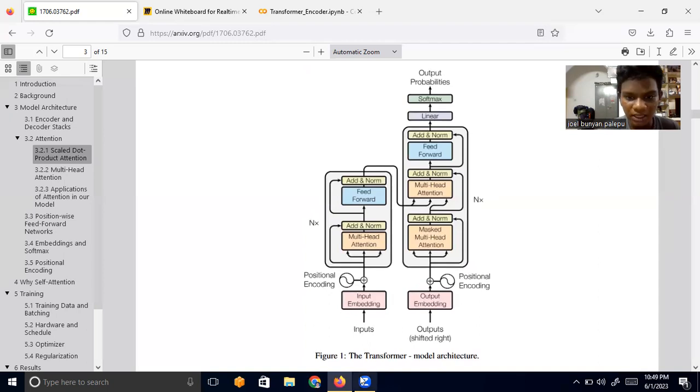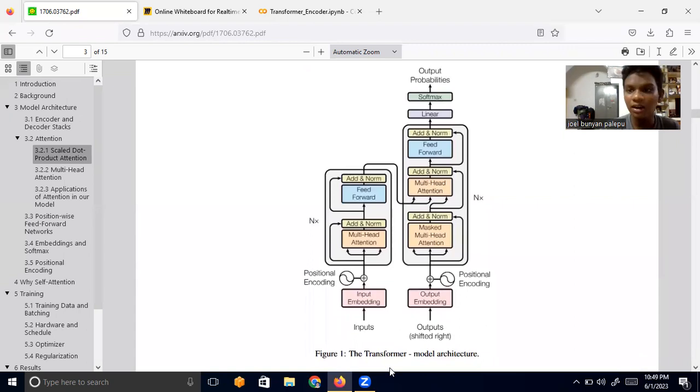The encoder is nothing but we'll get the input embedding. So these are the inputs. We'll do embeddings. I've told you about embeddings in the last video. We'll get the input embeddings. We'll add something called positional encoding. I'll talk to you about that now.